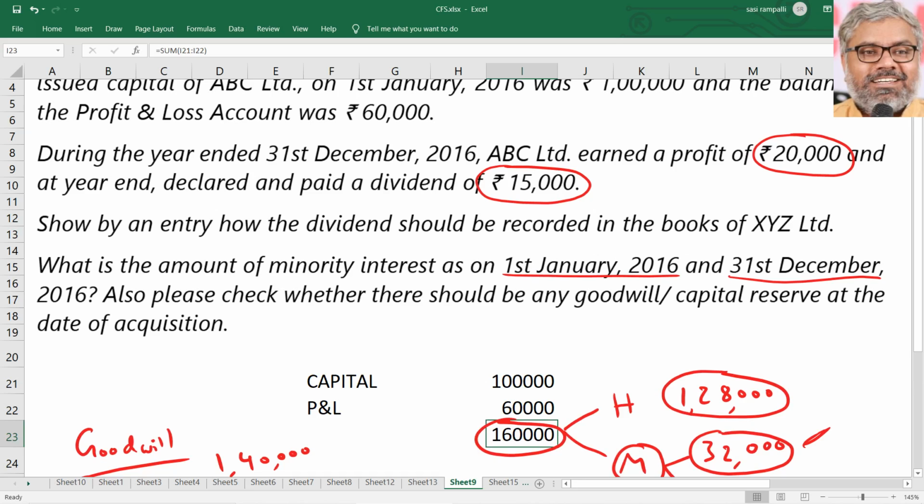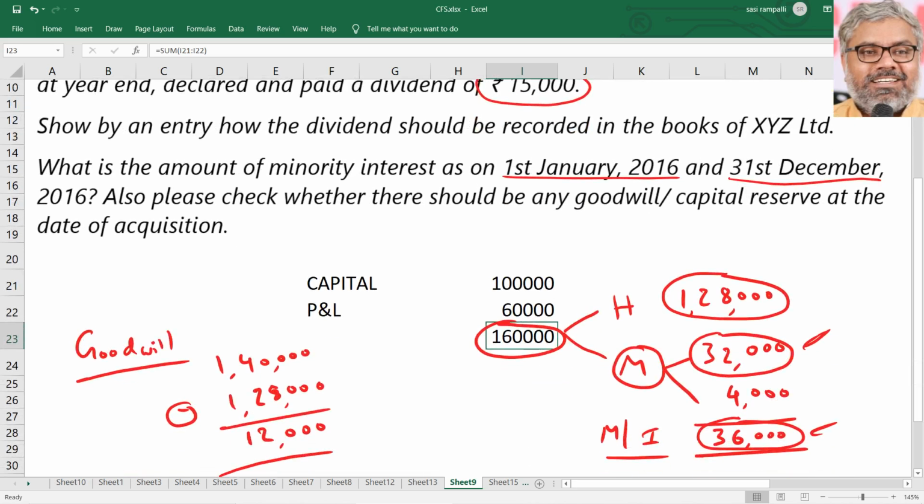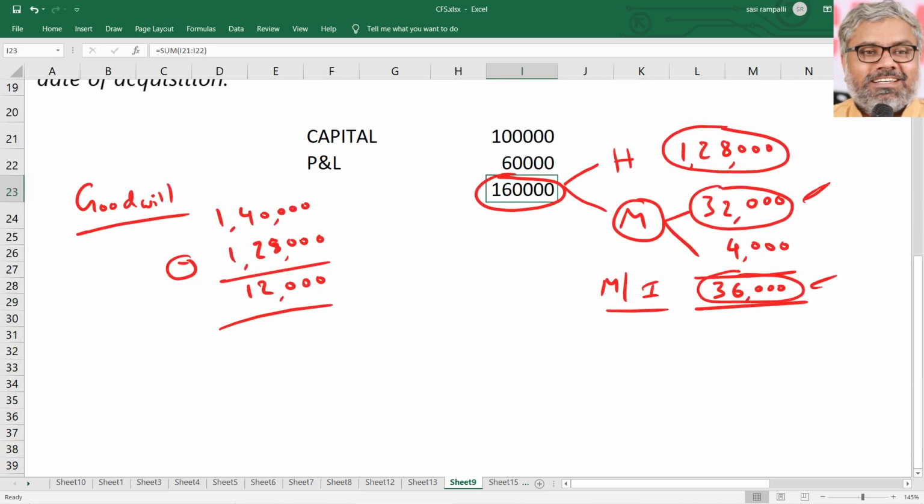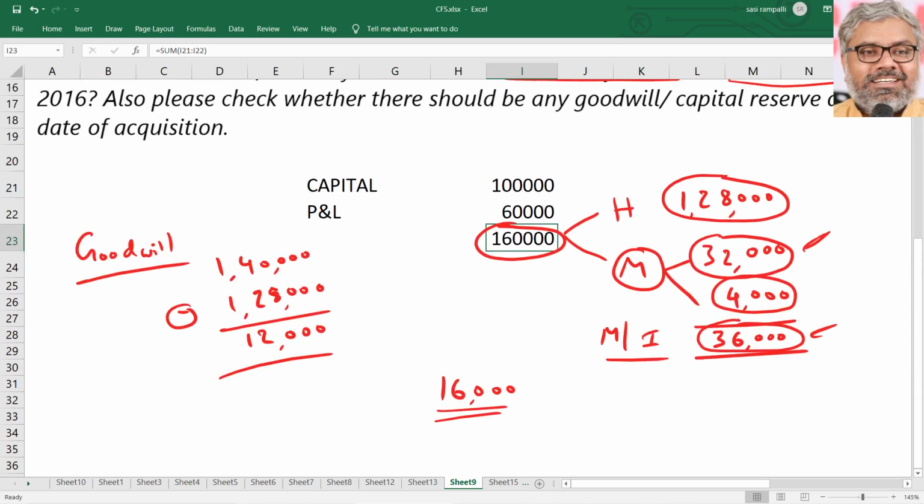Now that is the other part. Of course, in this 20,000, definitely 4,000 belongs to minorities, which means how much belongs to the holding company? That is 16,000. That is revenue profit we are talking about. But that entire profit is not there in the balance sheet at the end of the year. Why?